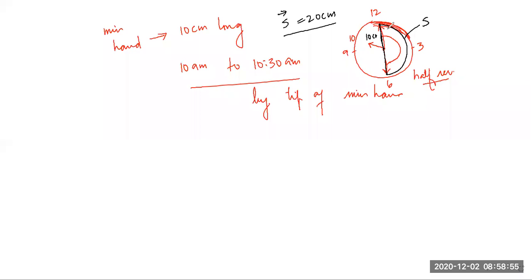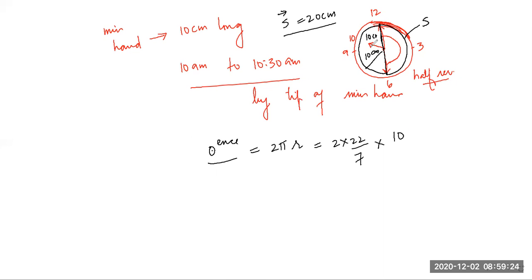Imagine this is a circle. The radius of the circle is 10 centimeters. So what will be its total circumference? Its circumference will be 2 pi r. Am I right? So that will be equal to 2 into 22 by 7 into what is r? R is 10 centimeter.